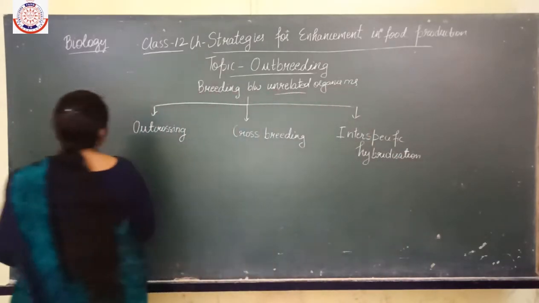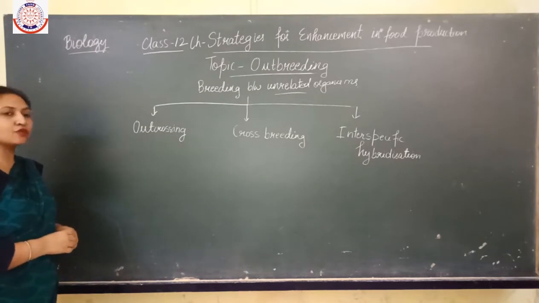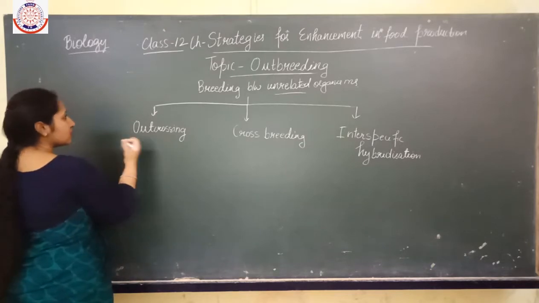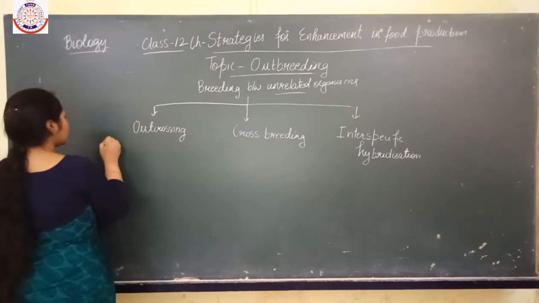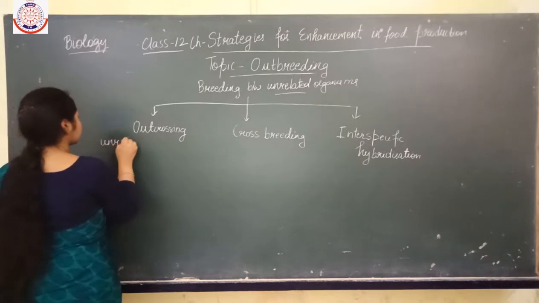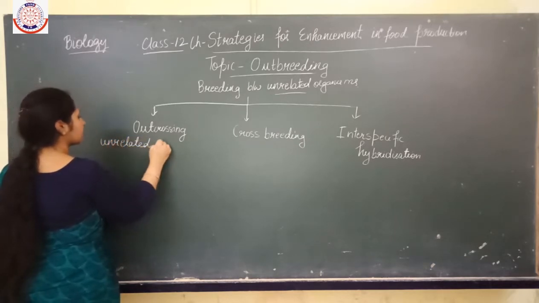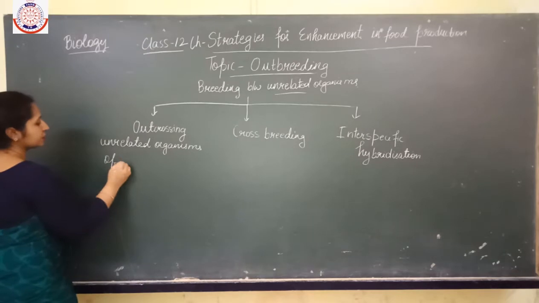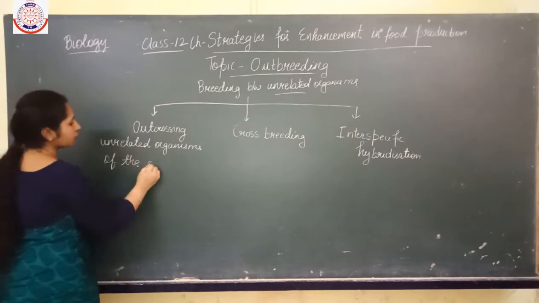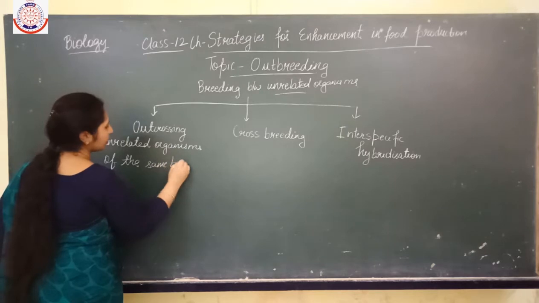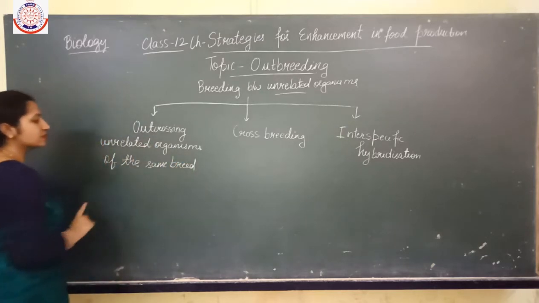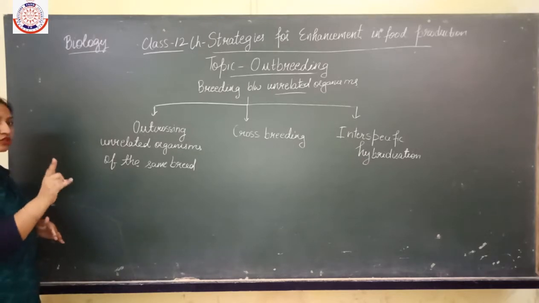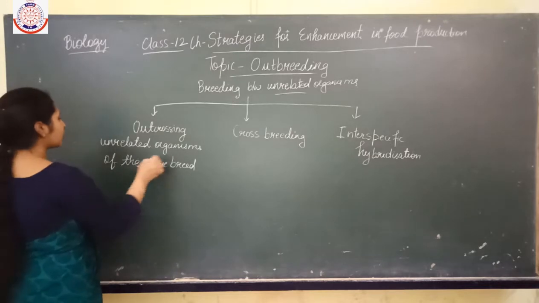Okay. Now first is outcrossing. Now what is outcrossing here? Outcrossing means the mating or the breeding between unrelated organisms of the same breed. Means the organisms belong to the same breed, but they are unrelated, they are not closely related. And how will we come to know?